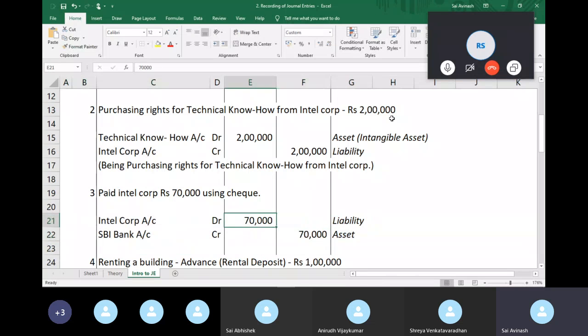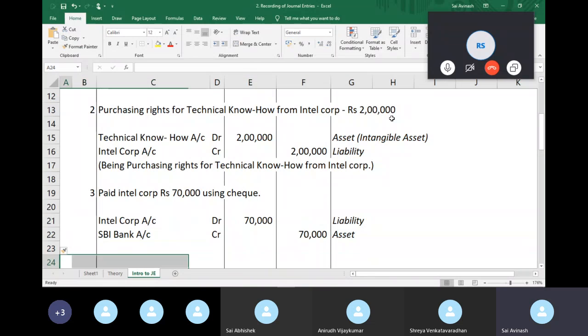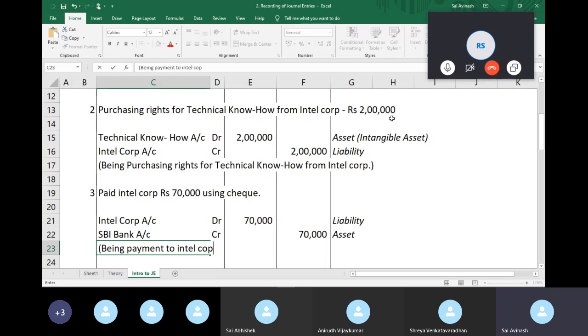So the transaction is balanced and the narration is being payment to Intel Corp via check. Some number, check number, dated.